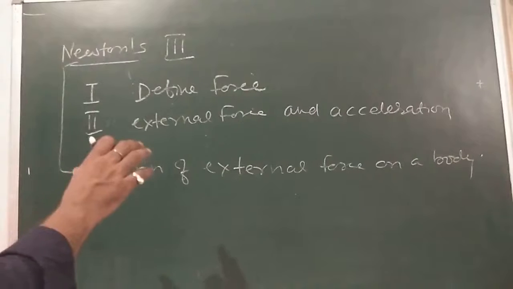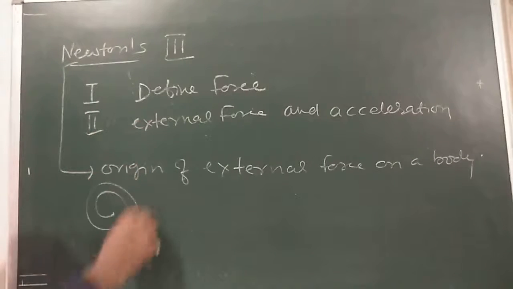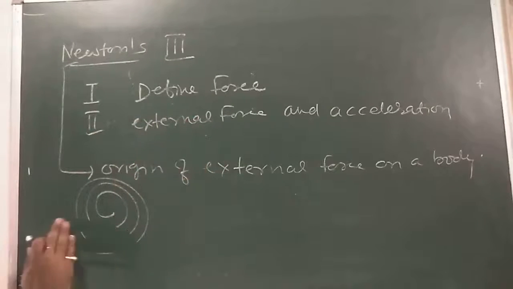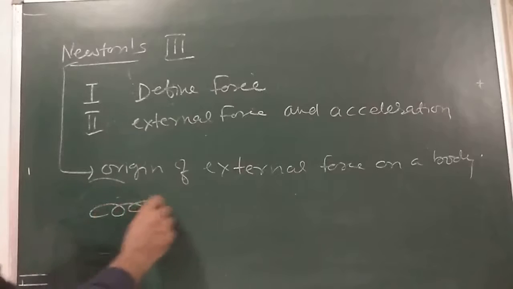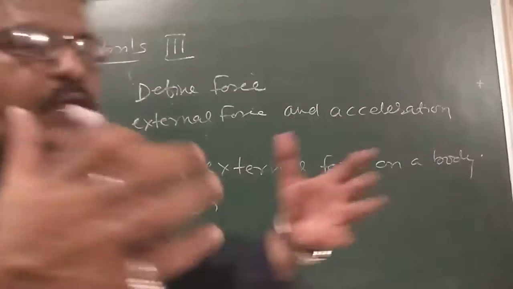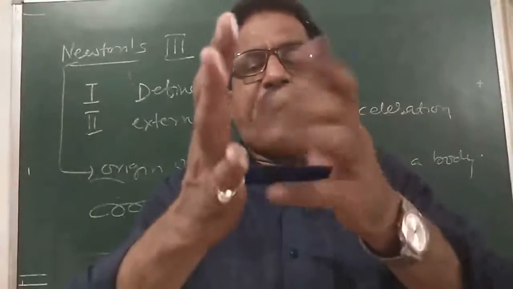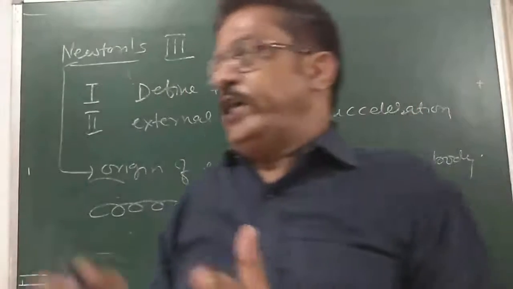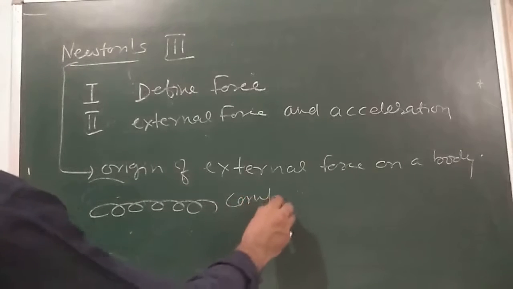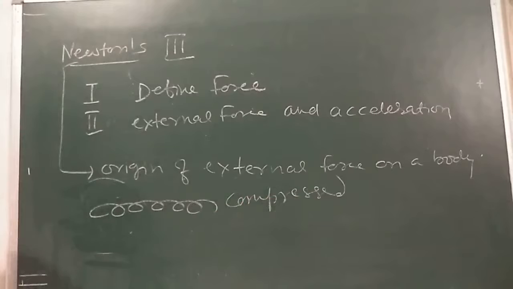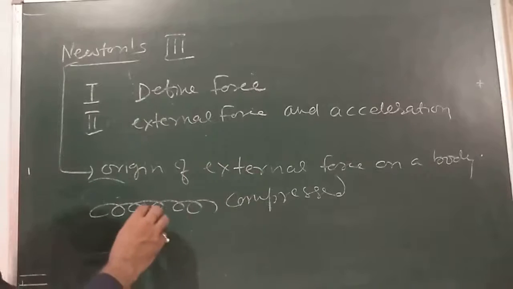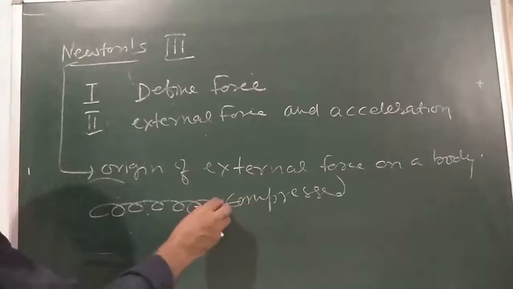For example, we press a coiled spring. Say this is the spring. When we press the coiled spring, the spring is compressed like this. For example, we press a coiled spring, press it like this, in this manner. So it will get compressed by the force of our hand. In turn, what will happen? We are applying a force here in this manner.